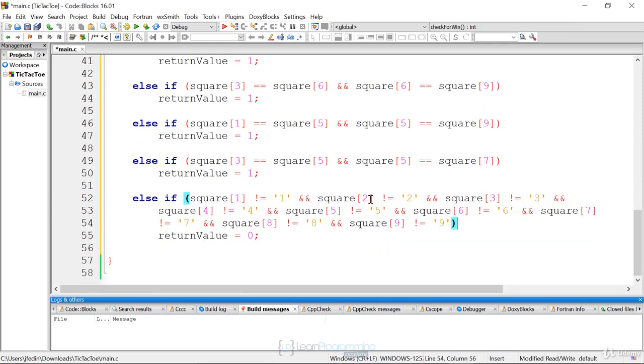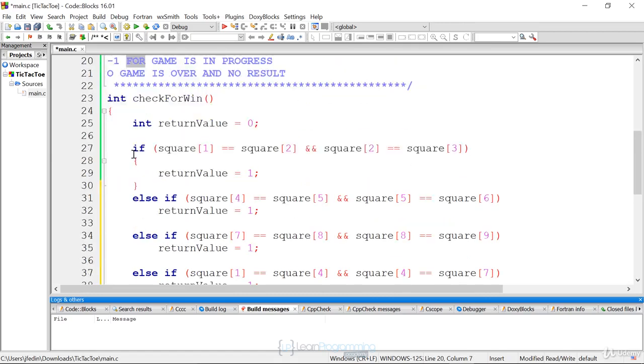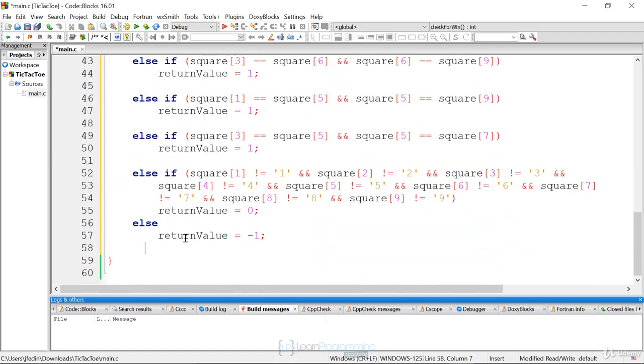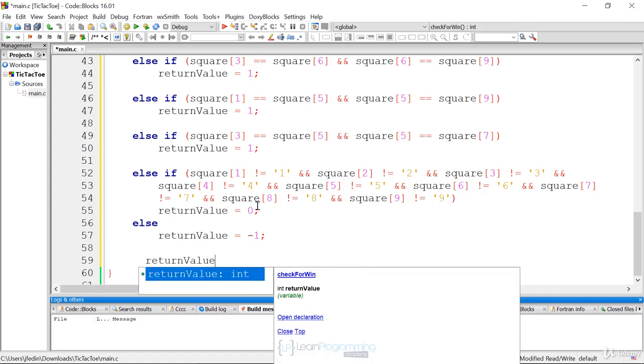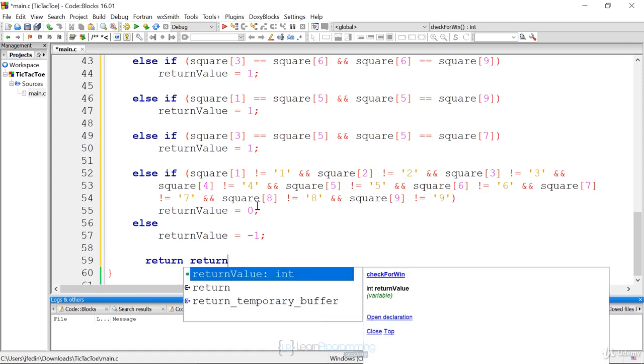Let's put that up 1. Otherwise, if we don't have a draw and we don't have a winner, that means we're not done. So a final else statement can just say return value equals -1. Because remember, the function is returning -1 for game in progress, 1 for game is over, and 0 for game with no result. And then the last thing I want to do is return the return value. So here I'm just going to say return value.